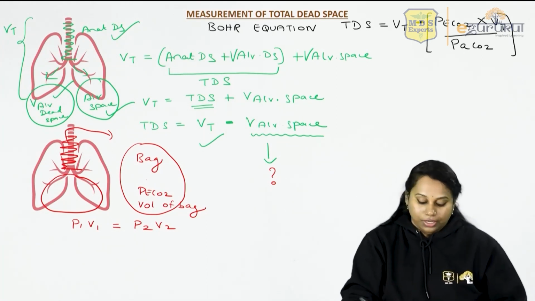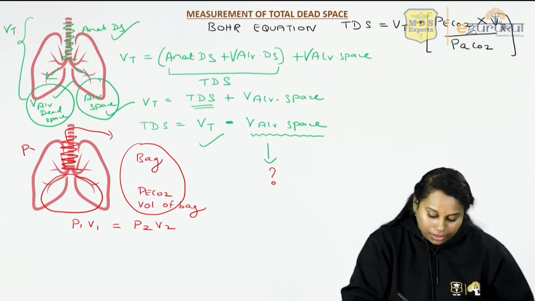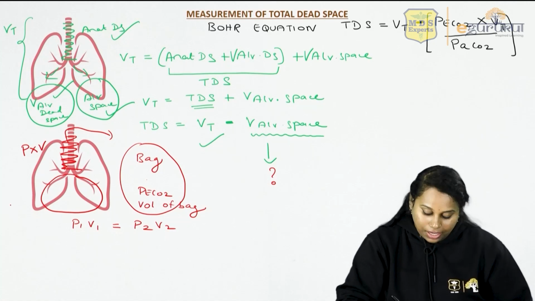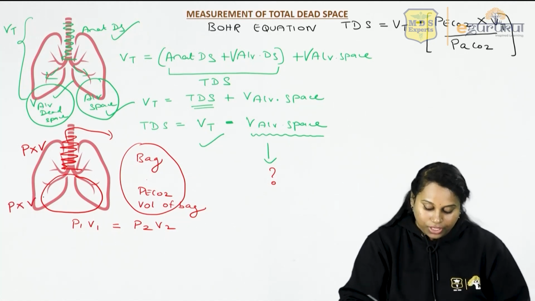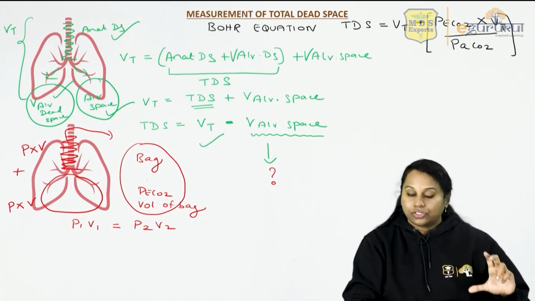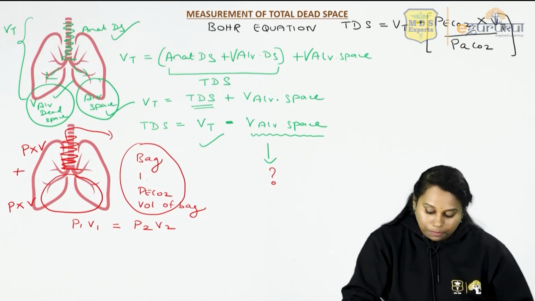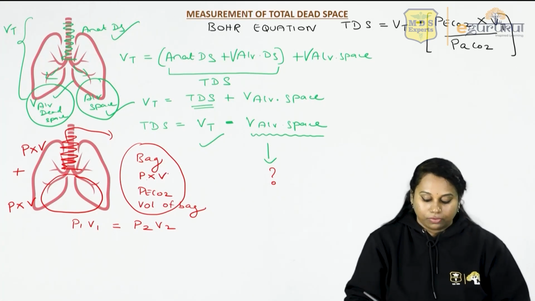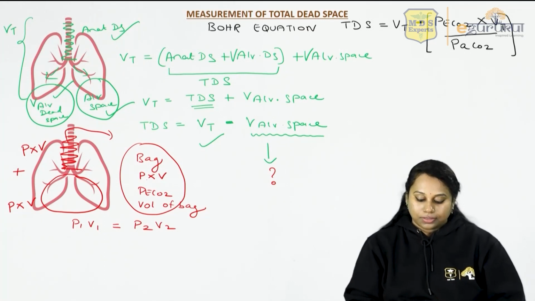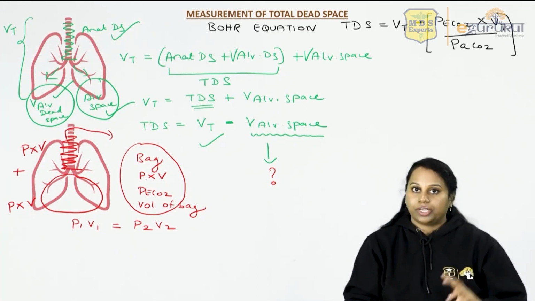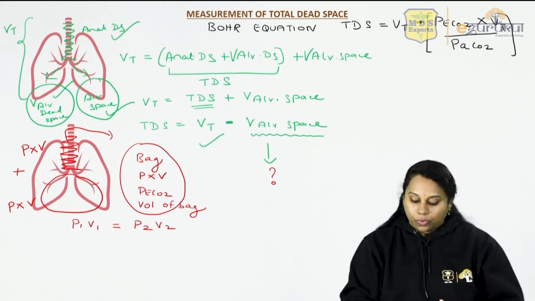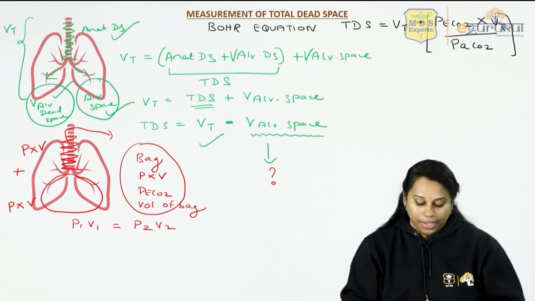So now if you measure P into V of the dead space and P into V of the alveolar space, you add both, this should be equal to P into V of the bag, correct? P1 V1 is equal to P2 V2 means the air in the respiratory tract, which is made up of the dead space and your alveolar space, should be equal to the P into V of the bag.